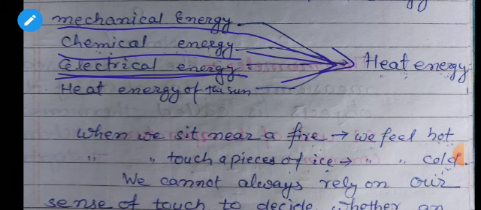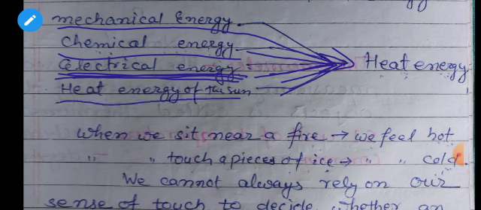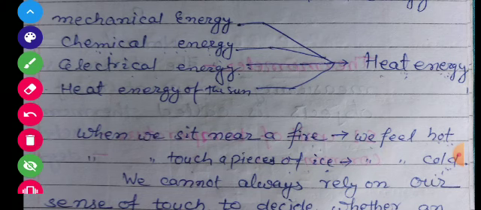During winter season at home, a room heater is used, and to press your clothes you use an iron. So these are the appliances using which electrical energy can be converted into heat energy. In all different types of devices, with the help of electrical energy, it is getting converted into heat energy. And heat energy of the sun can also be converted into heat energy again.